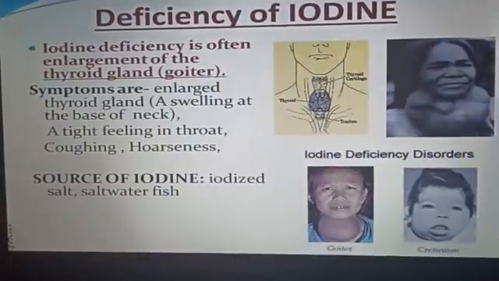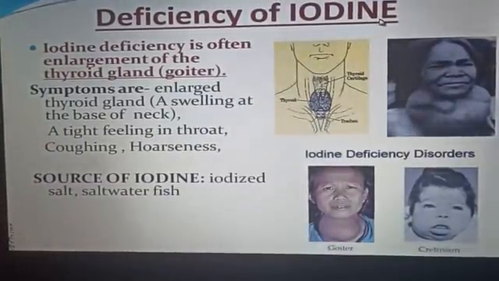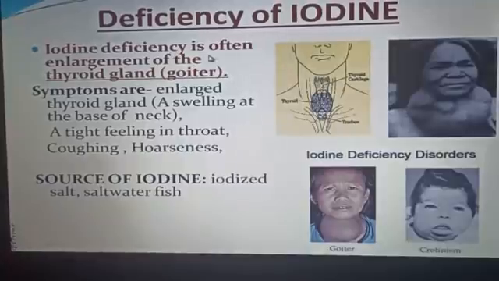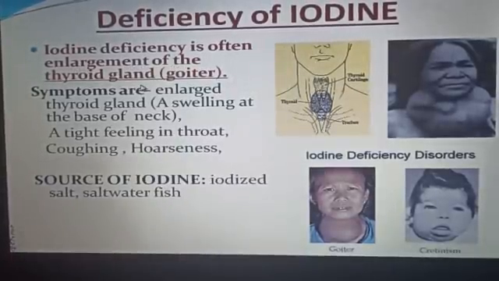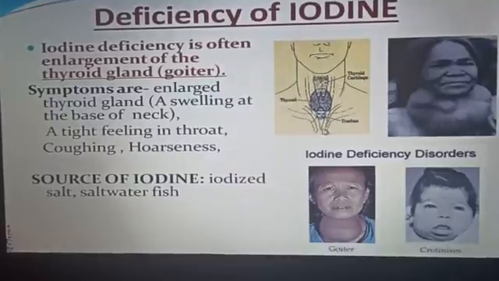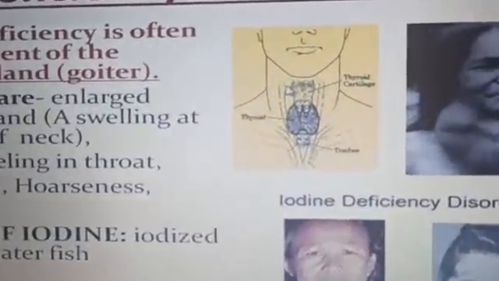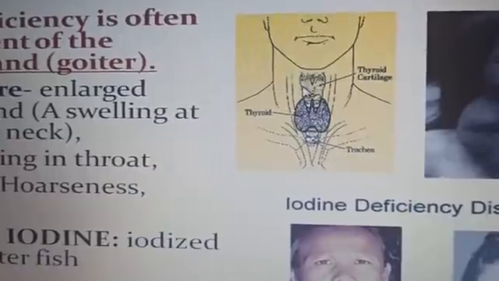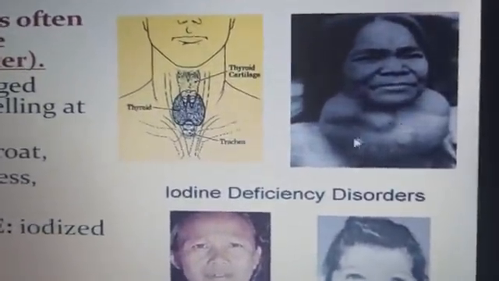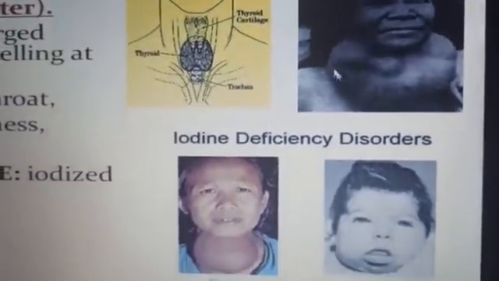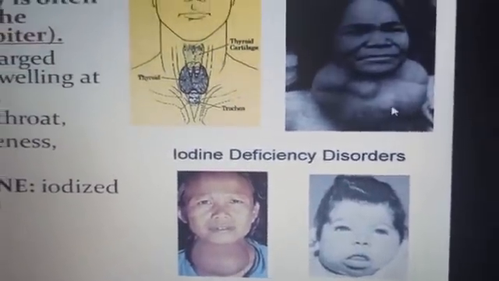Next is deficiency of iodine. Iodine deficiency often causes enlargement of the thyroid gland. This is the thyroid gland. And this lady is suffering from goiter. It is caused by iodine deficiency.